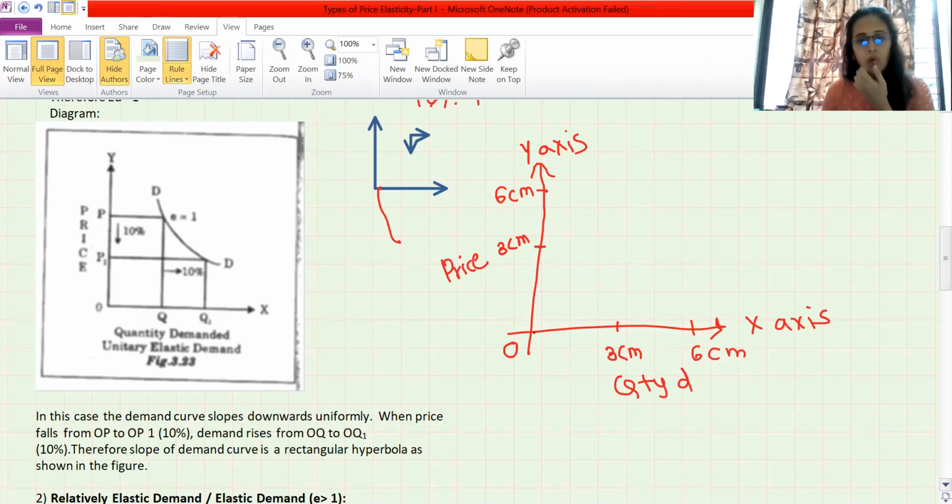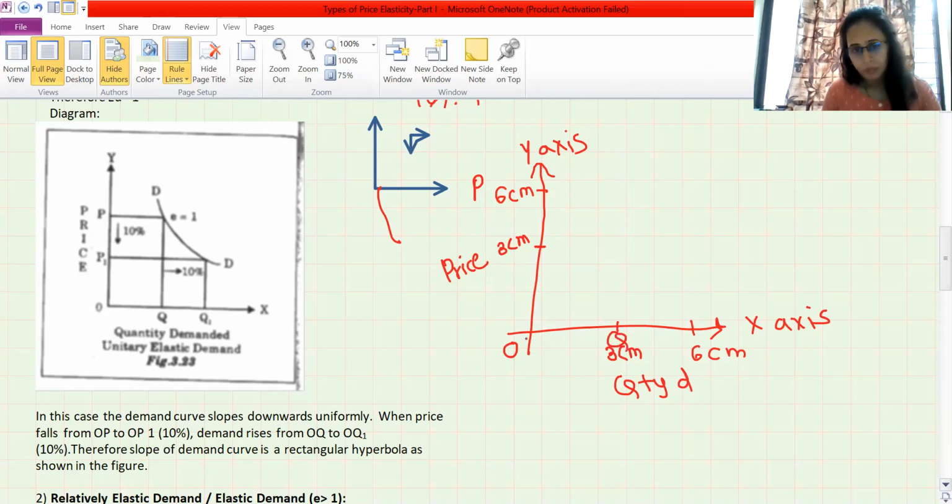Okay, so now from O to this point, this is my OP. Suppose this is my OP. So you are going to measure from O to P 6 centimeter. Same way from O, don't write anything right now. OP, so what I'm saying, O to P, OP. We can say that at OP price, quantity demanded is suppose OQ.